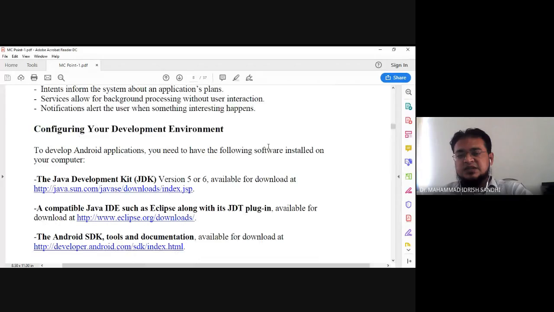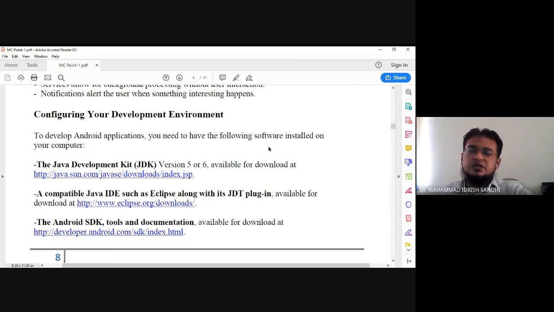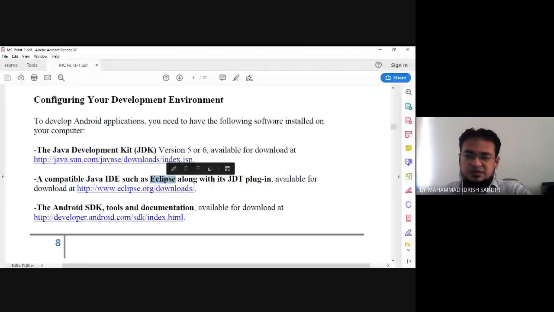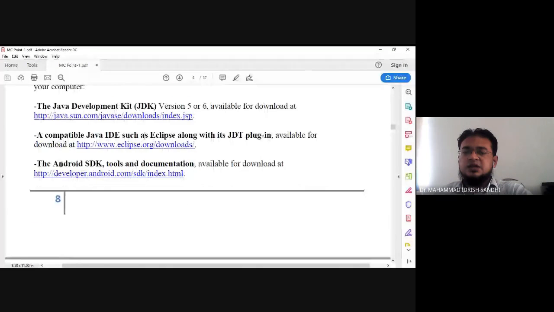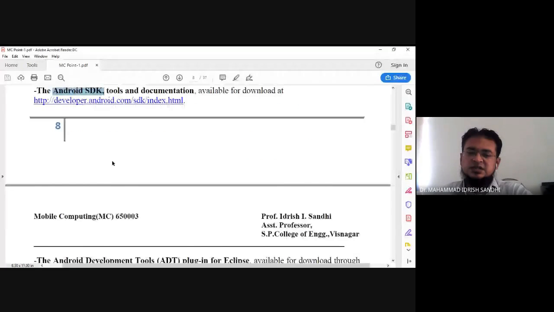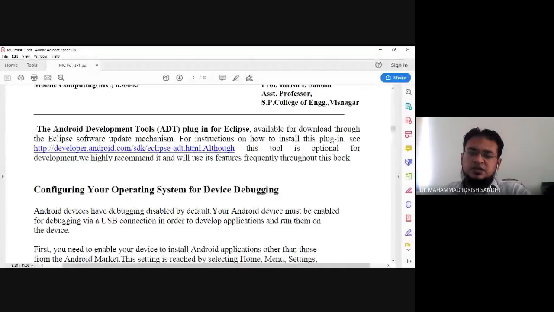First of all, you require the JDK, which you already know. Second, the Eclipse IDE. Then the Android SDK, according to which version of Android you are using. And third is the Android Development Toolkit, the ADT tools.